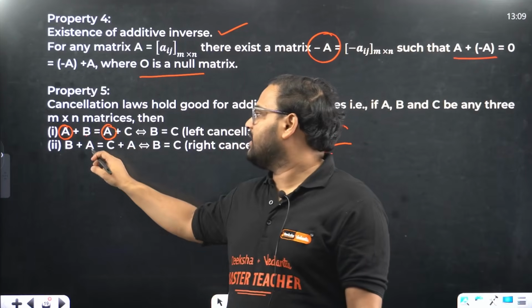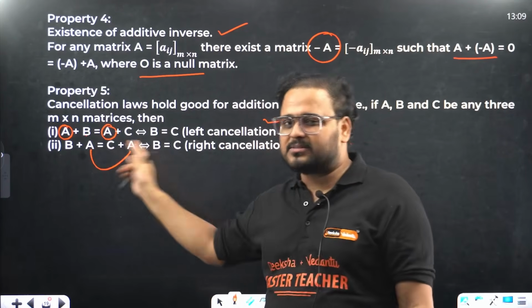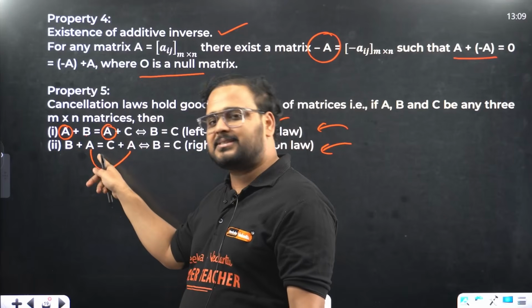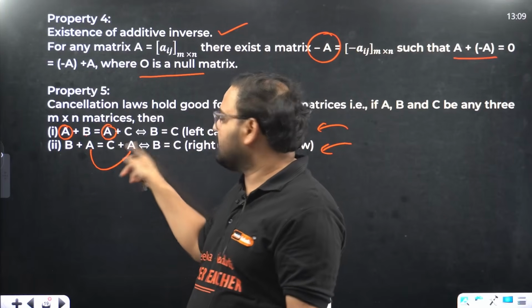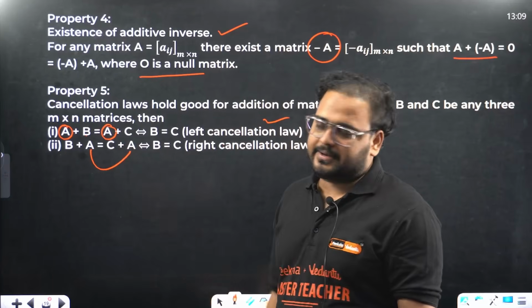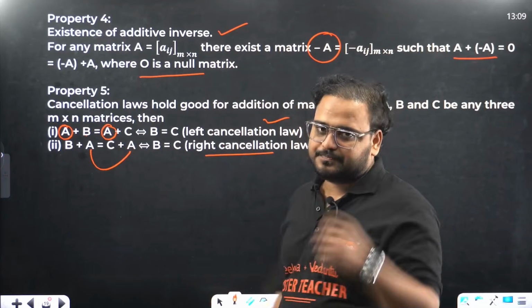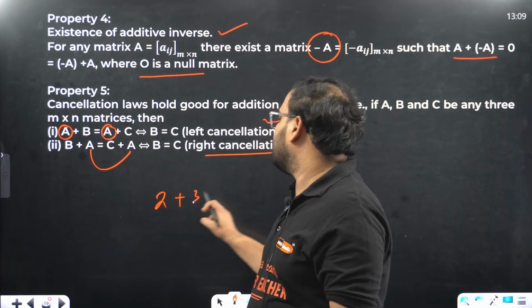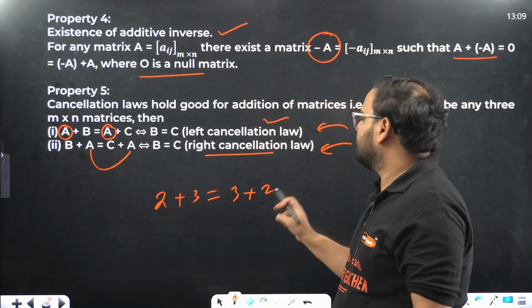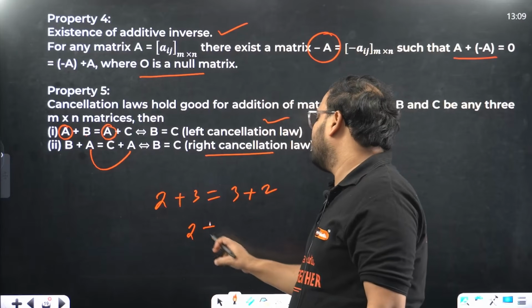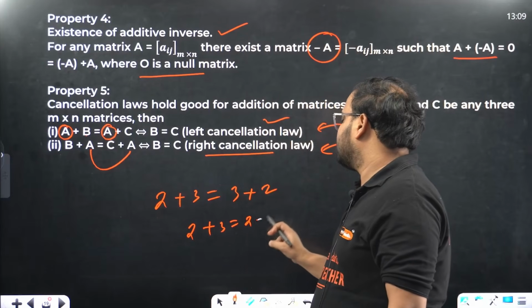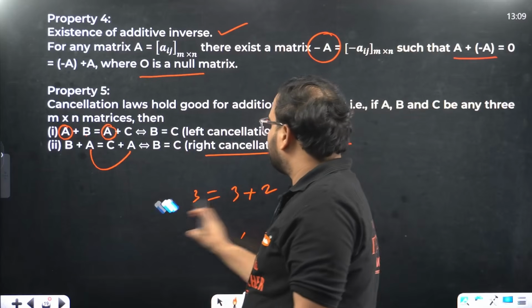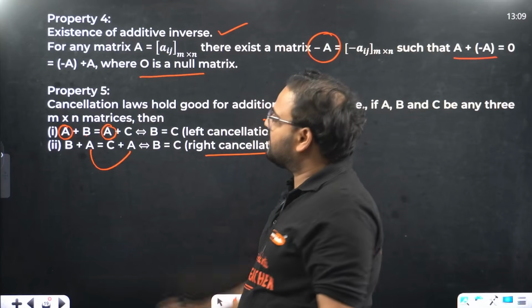And this one, can you see, A and A are on the right hand side of both the LHS and RHS. Over here B plus A is there, this is on the right. Here also C plus A is there, this is on the right again. This is called right cancellation. In case of numbers, it doesn't work like that. If you have 2 plus 3 and 3 plus 2, you can cancel. If you have 2 plus 3 and 2 plus 3, you can cancel. But will this work even in the case of matrices or not?